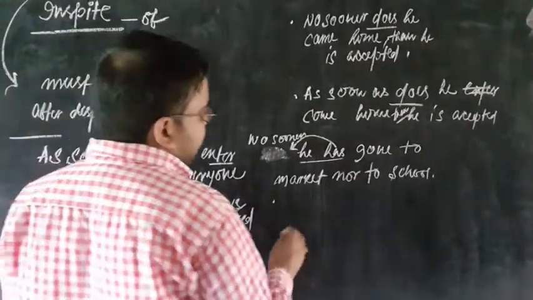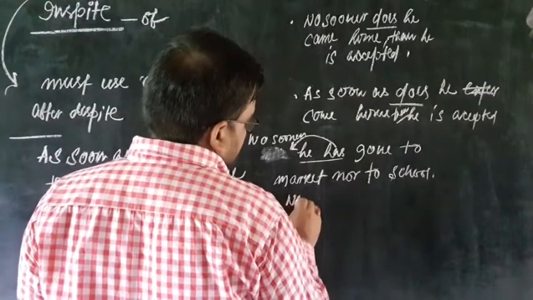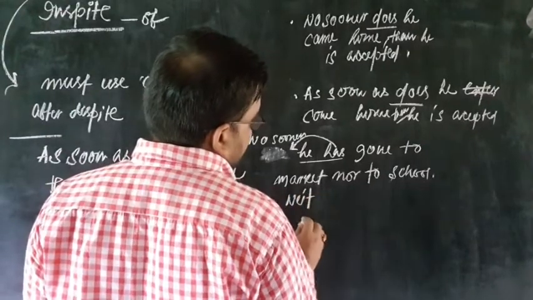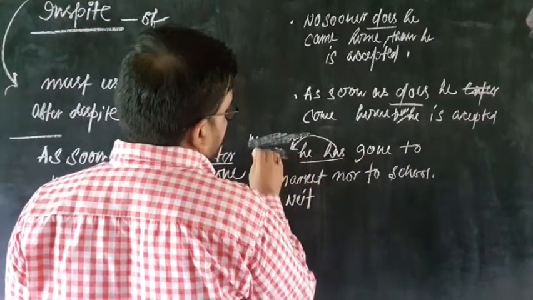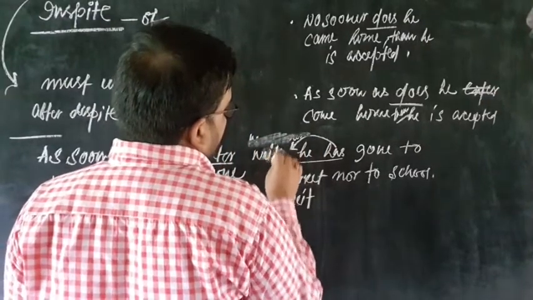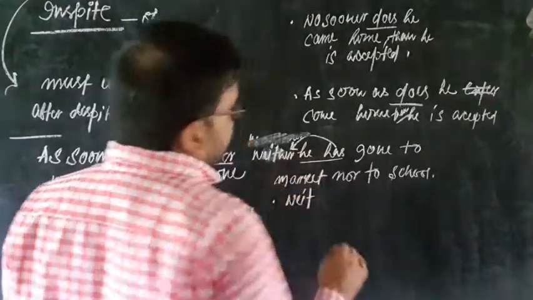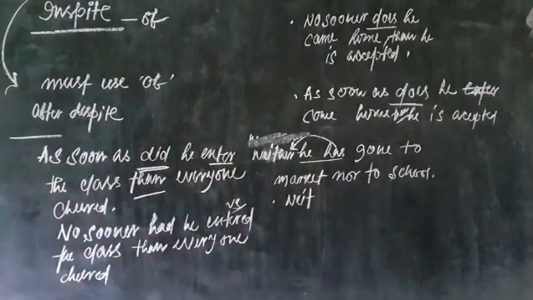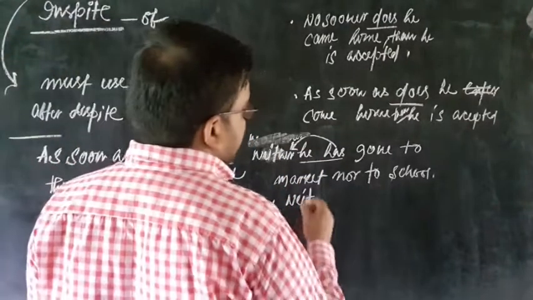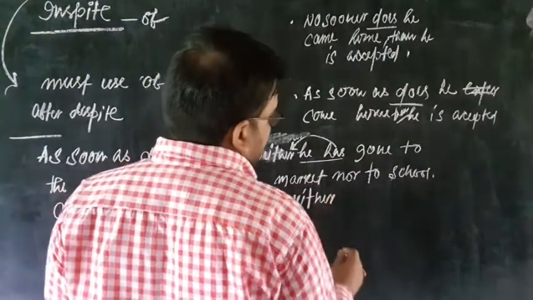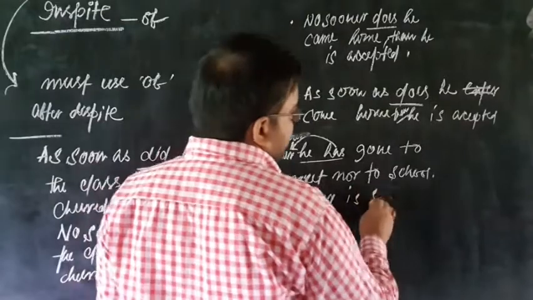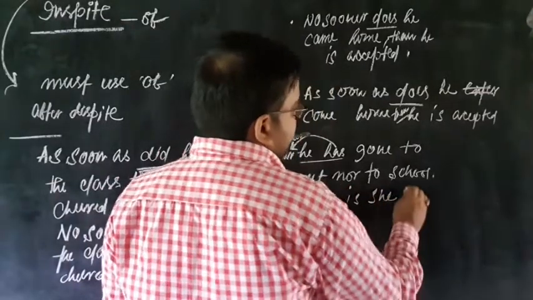Or we could write a sentence like this, neither and nor. There is an error, it should be neither has he. I have written no sooner. Neither he has gone to market, not to school. Neither has he. Just like here, neither is she. We should not write she is.